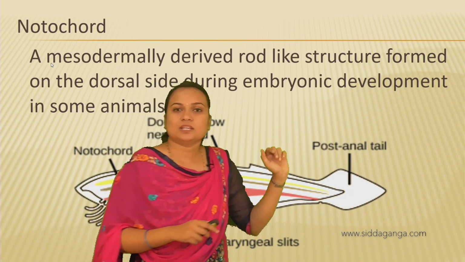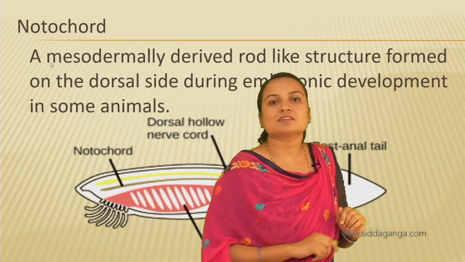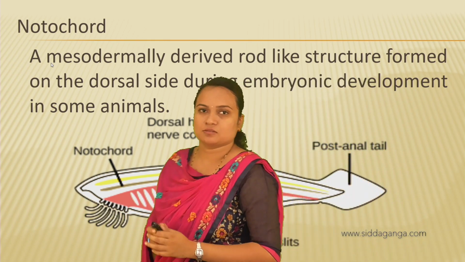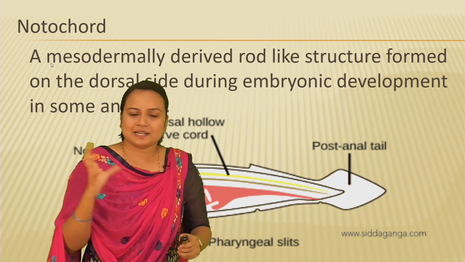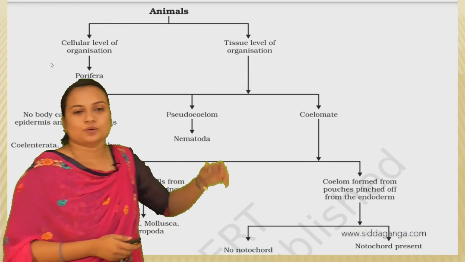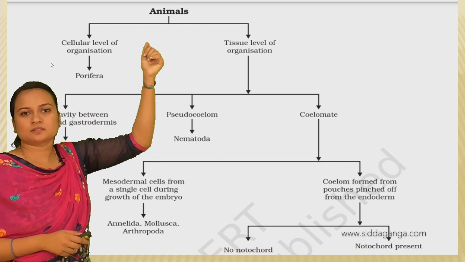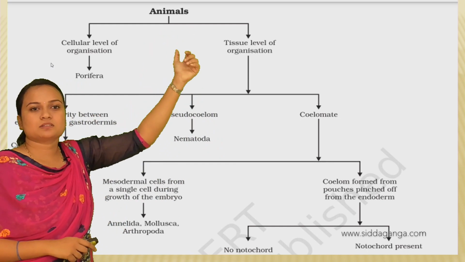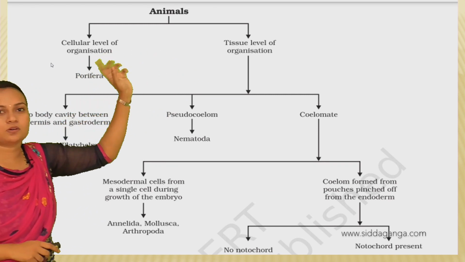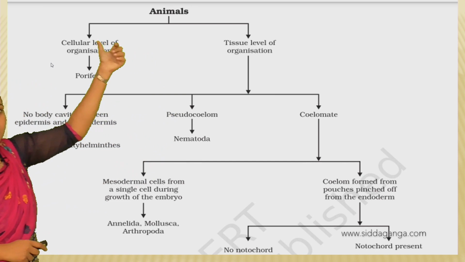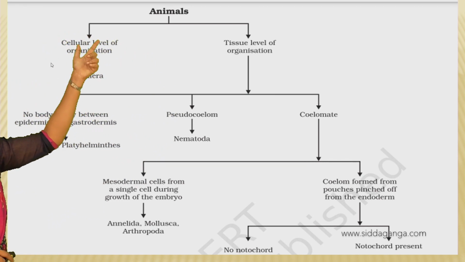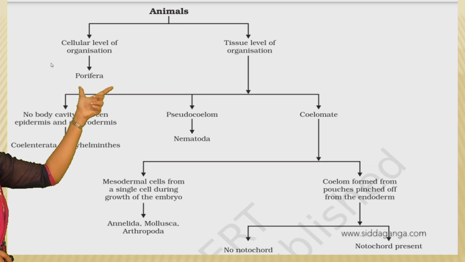Okay, so this was about the basic fundamental characters which are the basis for the classification. Okay, further let us see how the animals are classified. In the animals, whether they have the cellular level of organization, this was the first fundamental character, right? If cellular level of organization, these organisms are grouped under Porifera.